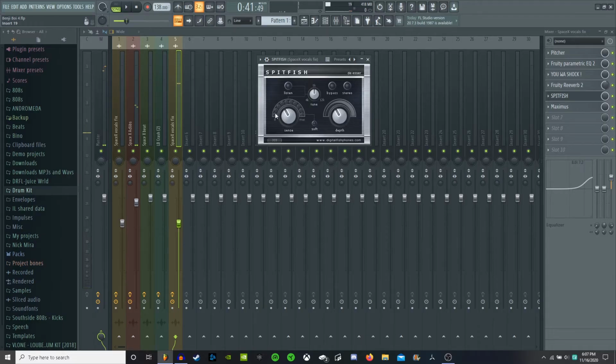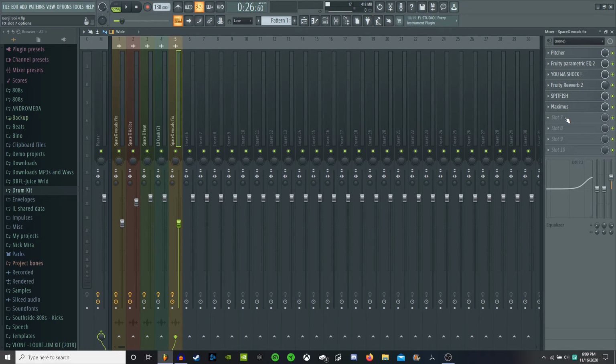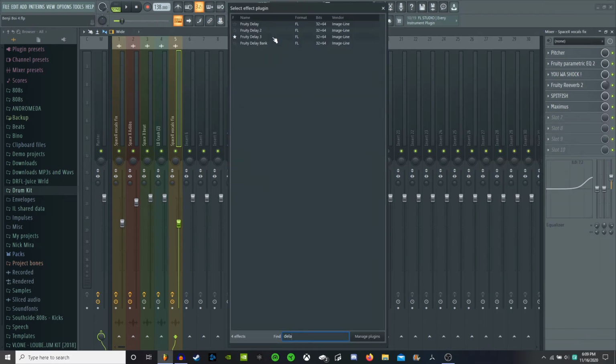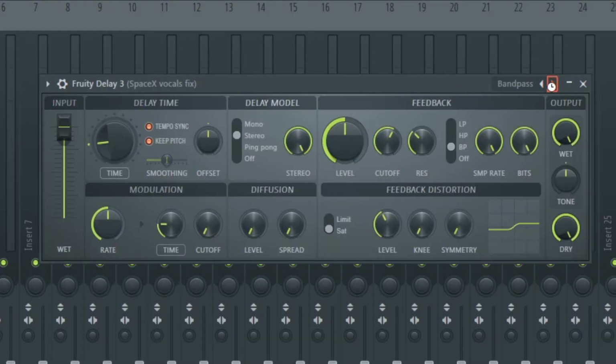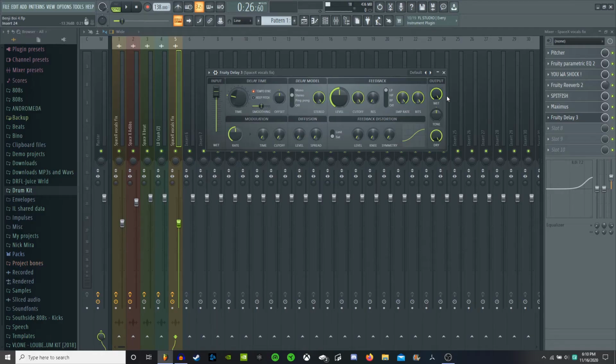You can see it's detecting those S's as the song progresses, and it's muting it in real time. Another thing I like to do a lot when there's not a whole lot going on in the beat, or if the person doesn't have ad-libs on their song, this can help out a lot. This one is called Fruity Delay, once again a stock FL Studio plugin. If you go to the presets here, you just click right until you hit default here, and it's going to sound really obnoxious at first, but that's what this knob here is for.